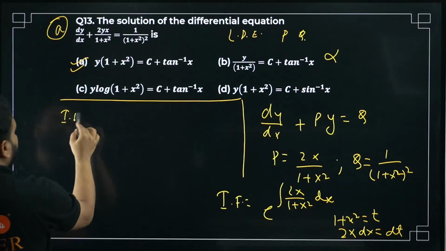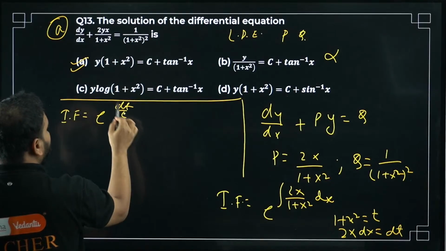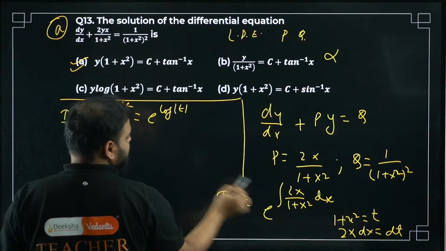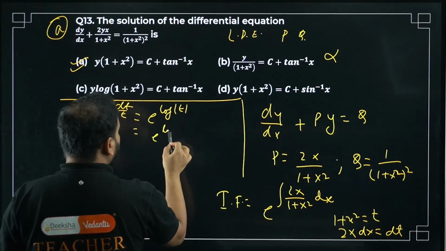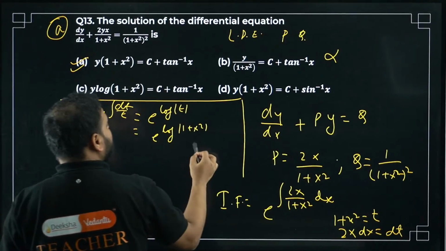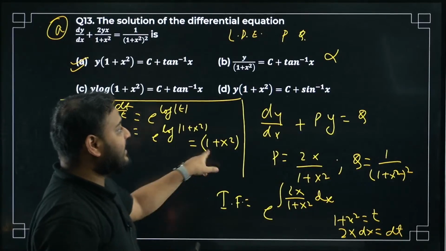So IF will become e power integration of dt by t, so e power log t. What is t? E power log 1 plus x square. Log and e will cancel the effect. What is the answer? 1 plus x square is my answer for the integrating factor.